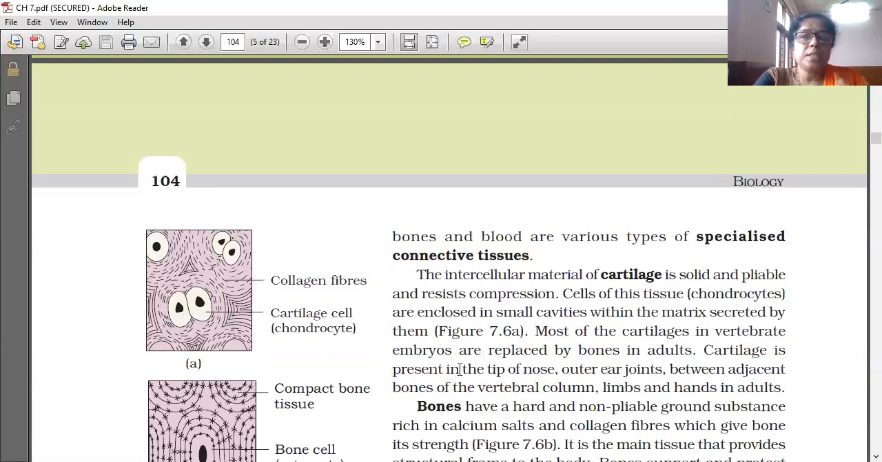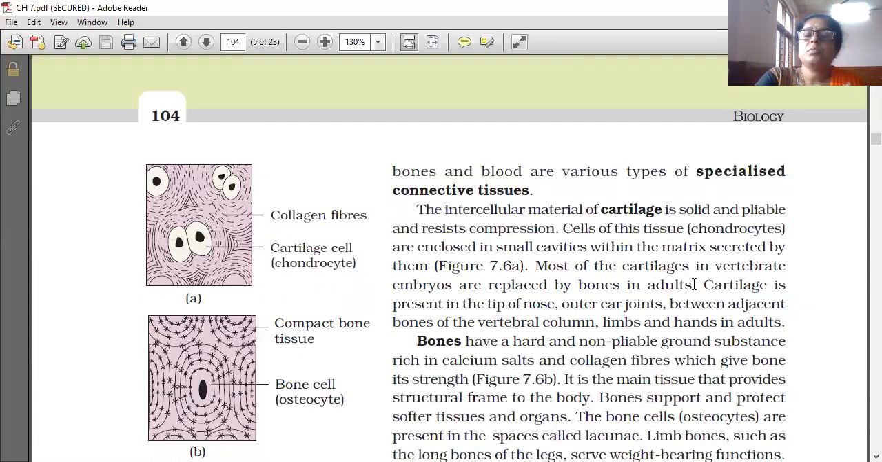Cartilage is present in the tip of the nose. It is pliable. Cartilage is present in the tip of the nose, outer ear joints, ear pinna, between adjacent bones of the vertebral column, and limbs and hands in adults.